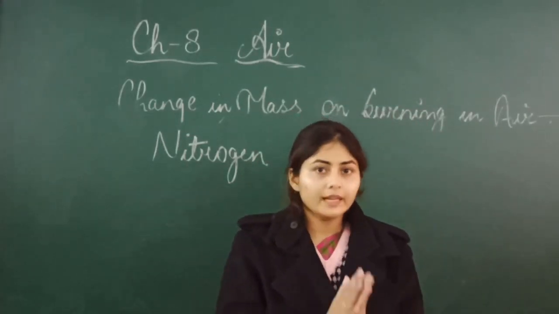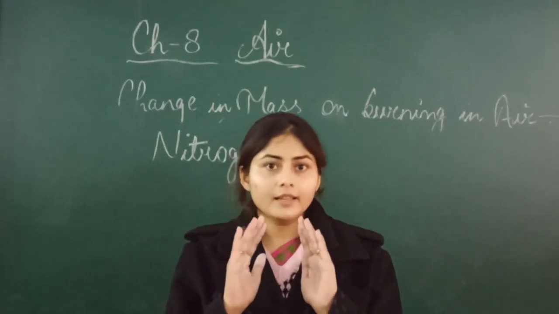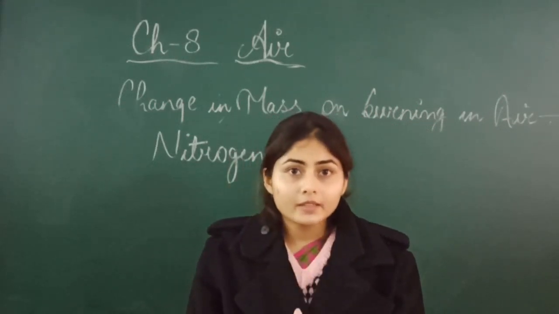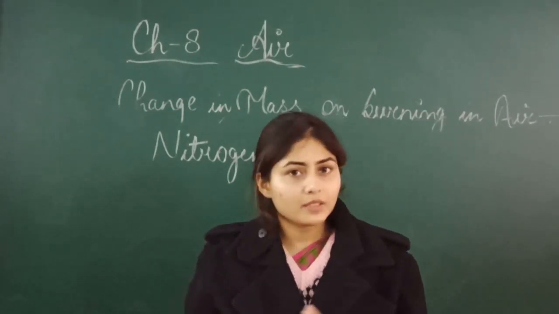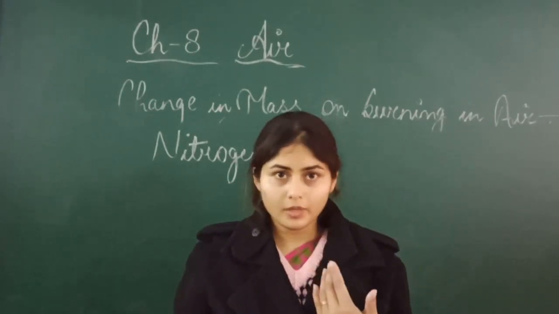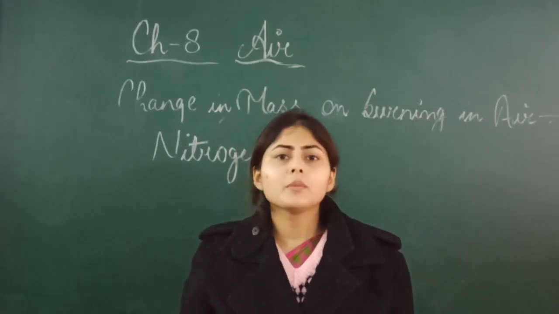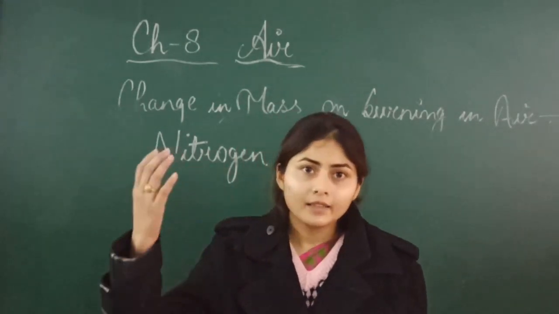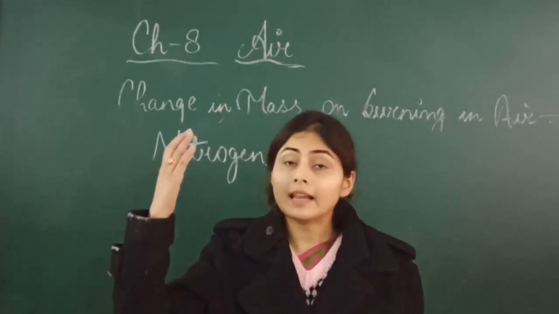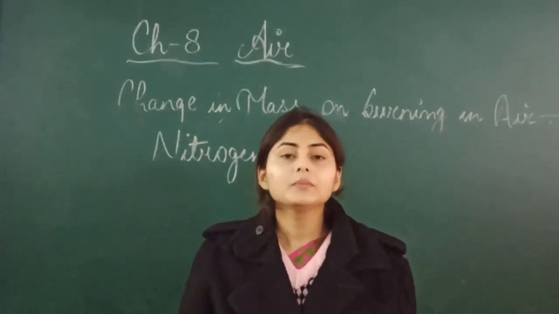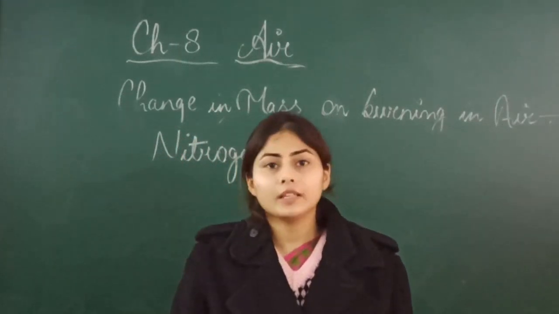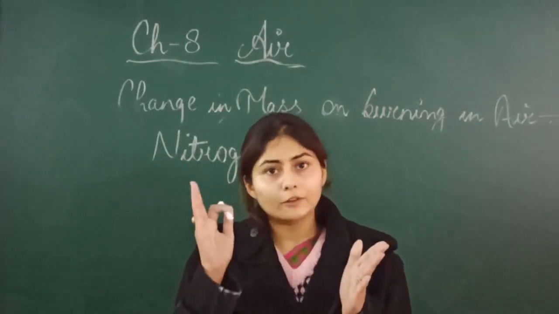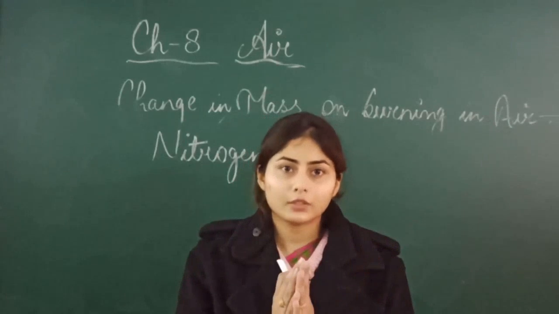As we all know, in the air nitrogen is present in a large amount, in abundance, right? So this nitrogen is present in the atmosphere. When a thunderstorm comes, or when there is lightning in the upper atmosphere, then what happens? This nitrogen will combine with the oxygen of the air. In the air both things are present, nitrogen is also present and oxygen is also present.